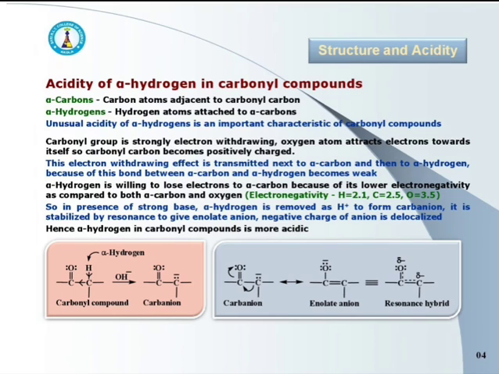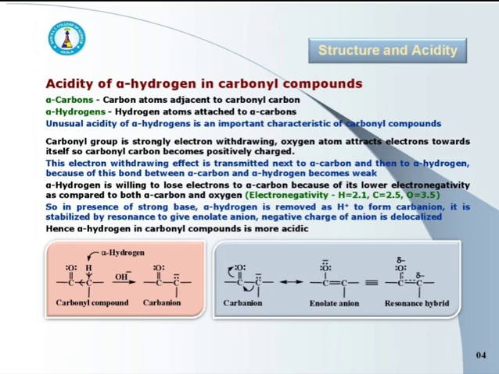This electron withdrawing effect is transmitted next to alpha carbon and then to alpha hydrogen. As a result, the bond between alpha carbon and alpha hydrogen becomes weak.